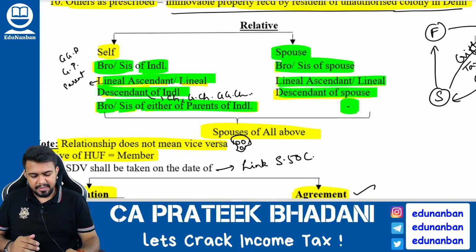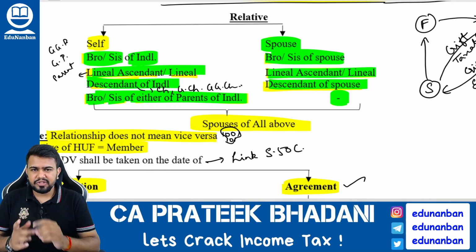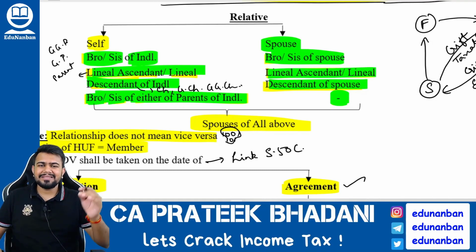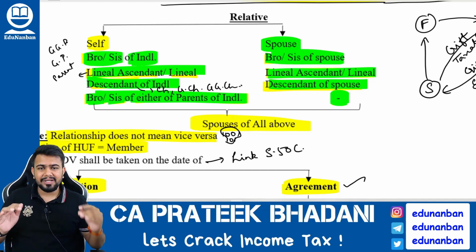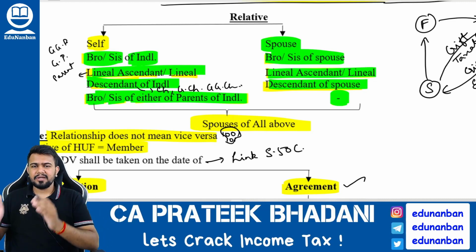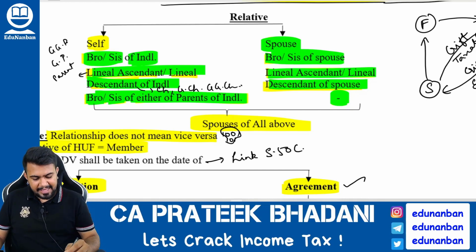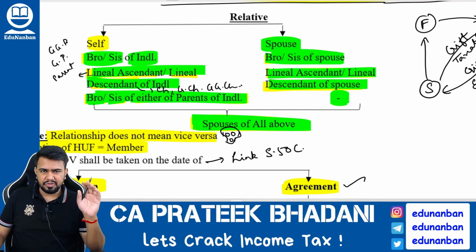Okay, so let me take the relative definition once again, very important. For an individual, the spouse is a relative, brother and sister of the individual, brother and sister of the spouse of the individual, lineal ascendant and lineal descendant of the individual, lineal ascendant and lineal descendant of the spouse of the individual, then brother or sister of either of the parents of the individual but not of the spouse, and spouses of all the above will also be considered relatives.